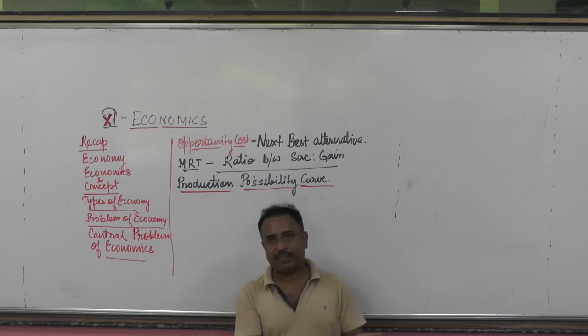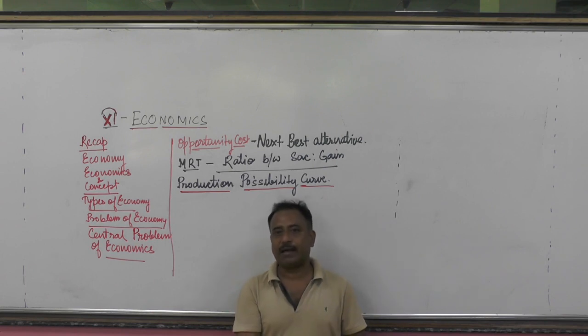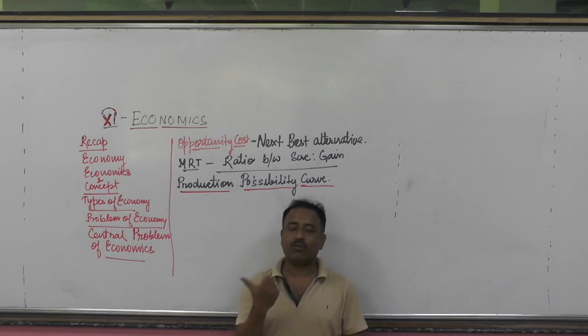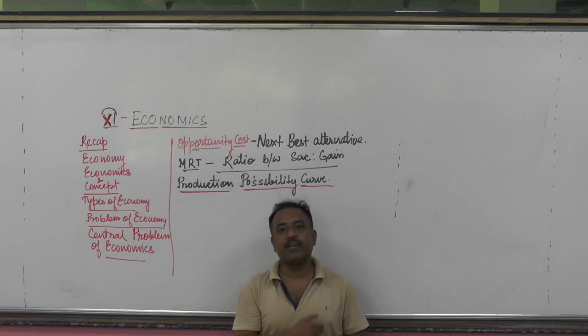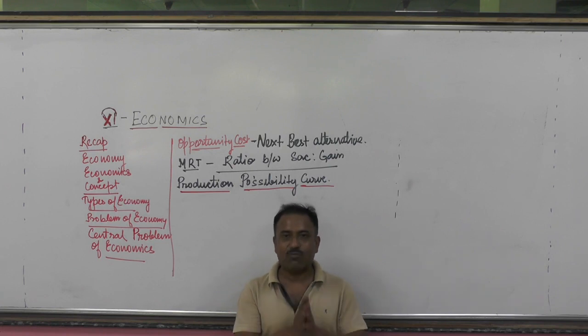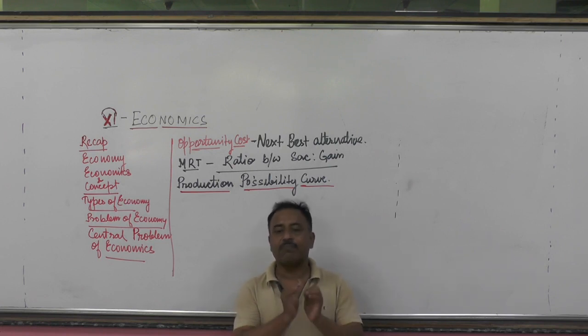If you have enough capital, no question, you will go for automatic. But if you have less capital, is it clear? You cannot go for the automatic machines. You have to go for the semi-automatic or the manual ones. Can I make you understand? Here is also the problem of choice because you have limited resource.